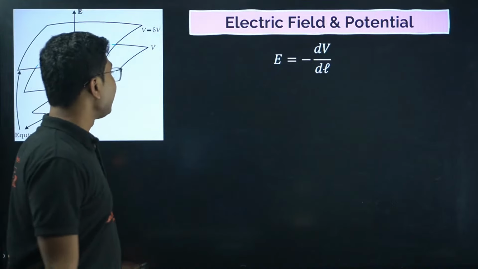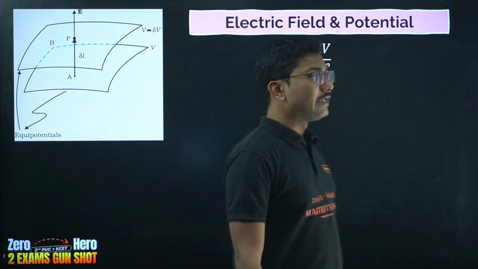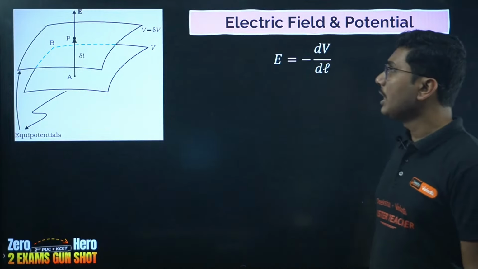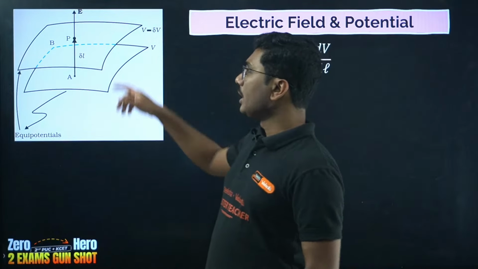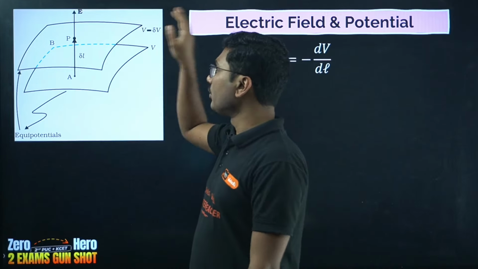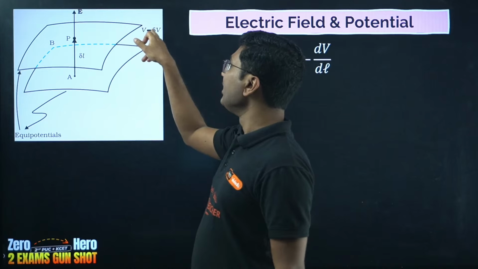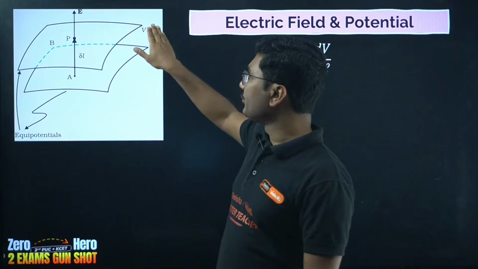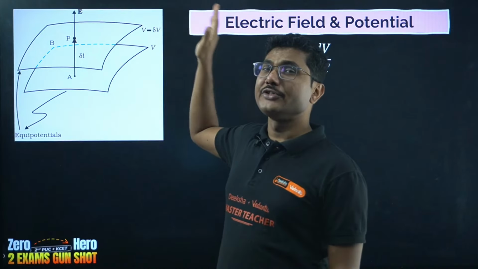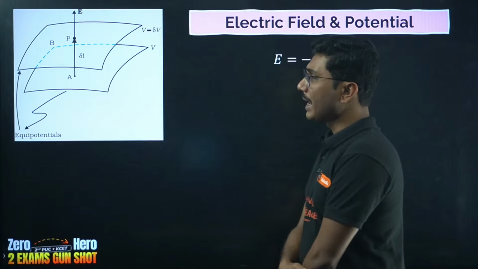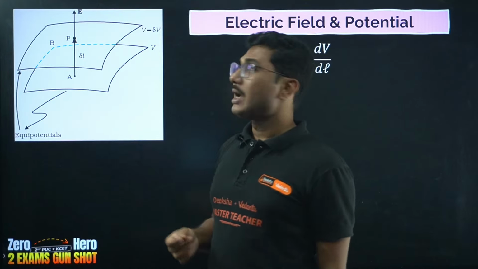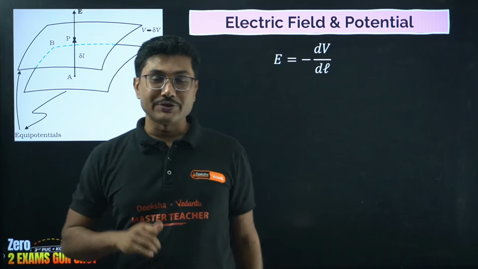Now another important derivation: the relationship between electric field and potential. Here you have to use this diagram. Remember that in your textbook they have used V plus delta V. I am using V minus delta V, which is easier to remember, because students make mistakes and don't get the negative sign, which is not correct.